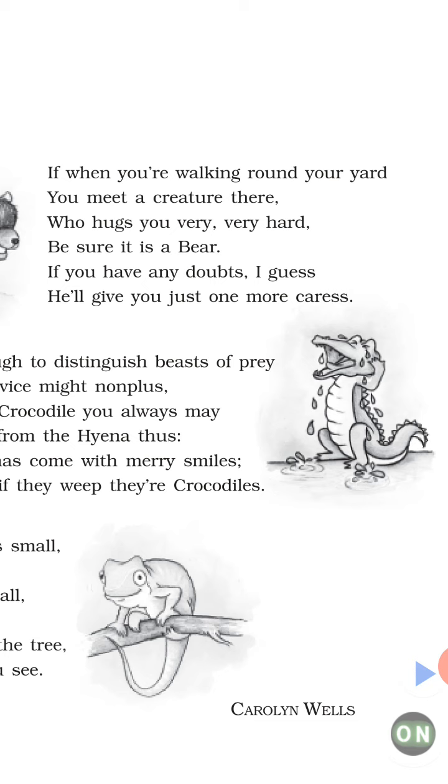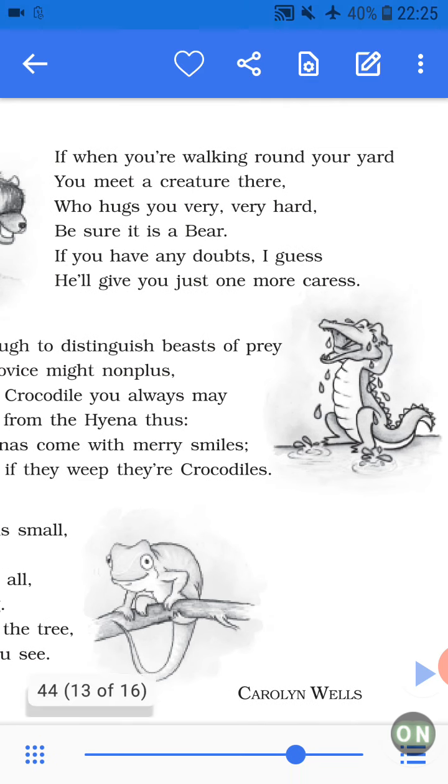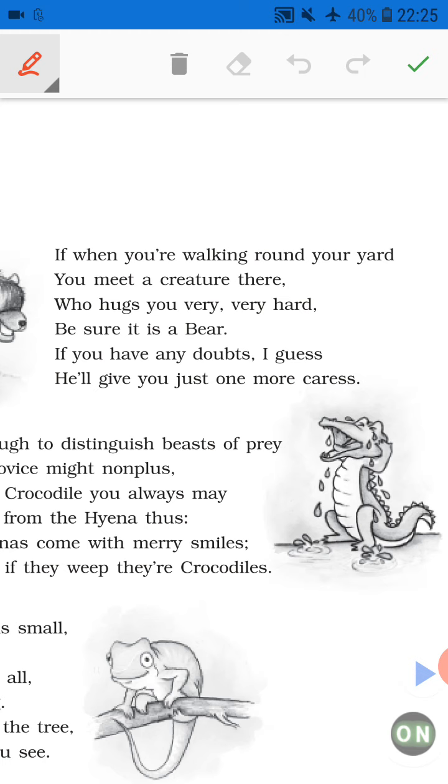You can see yard, hard, there, bear, guess, caress. So yard is A, hard is A, there is B, bear is also rhyming, bear is B, guess and caress is C.